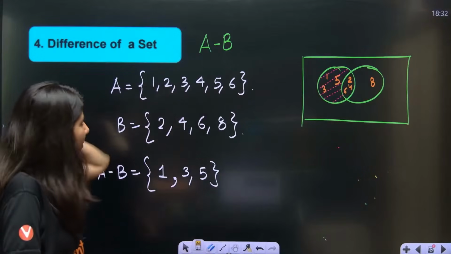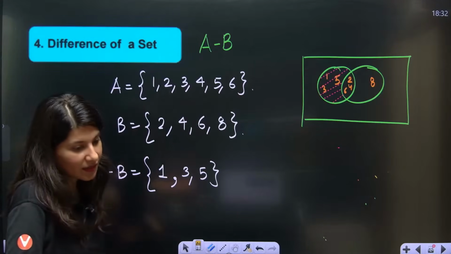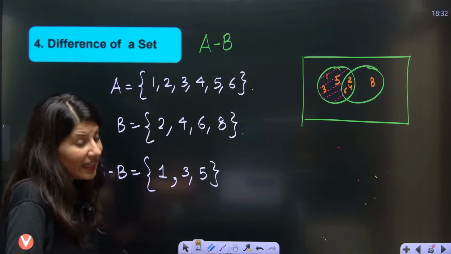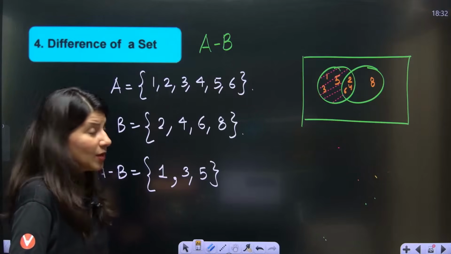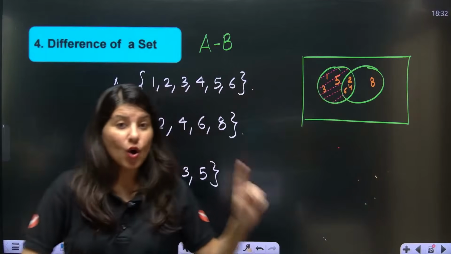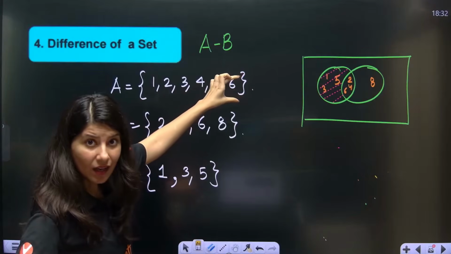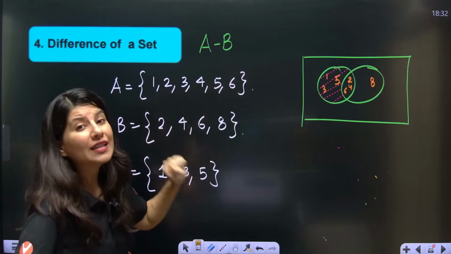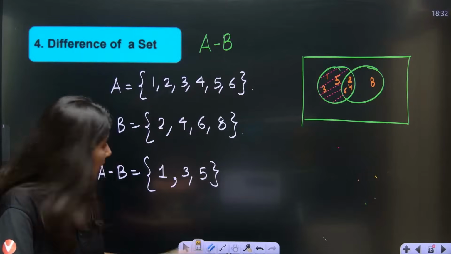Why is 8 not coming? Someone is asking why 8 is not there. Can anybody answer this? I have mentioned the definition so many times already: all the elements which are there in A but not in B. So will it make it to A minus B?